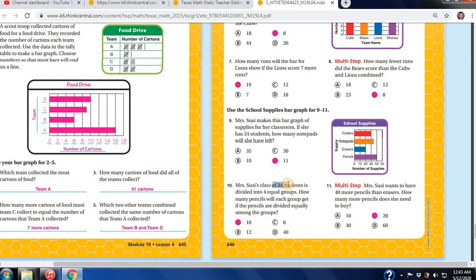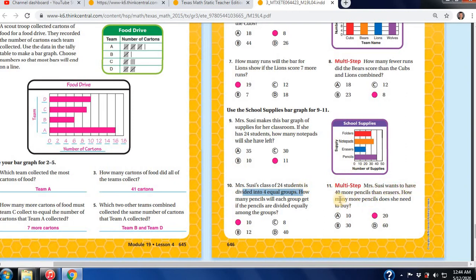This number is the one that throws most people off. 24 students. They start to divide 24 by 4 and get 6, and then it just throws them off. But read it carefully. This is to throw you off. That's what they're doing here. Once you know this, the rest is easy.